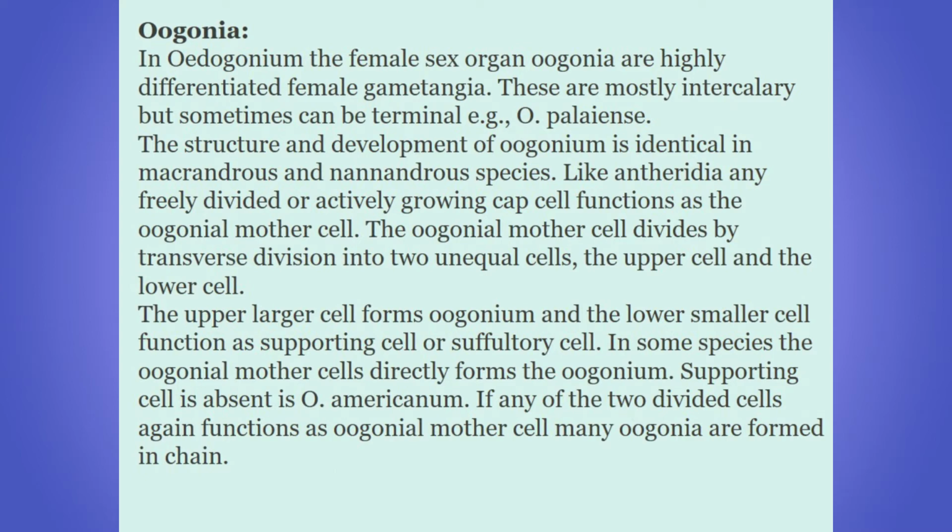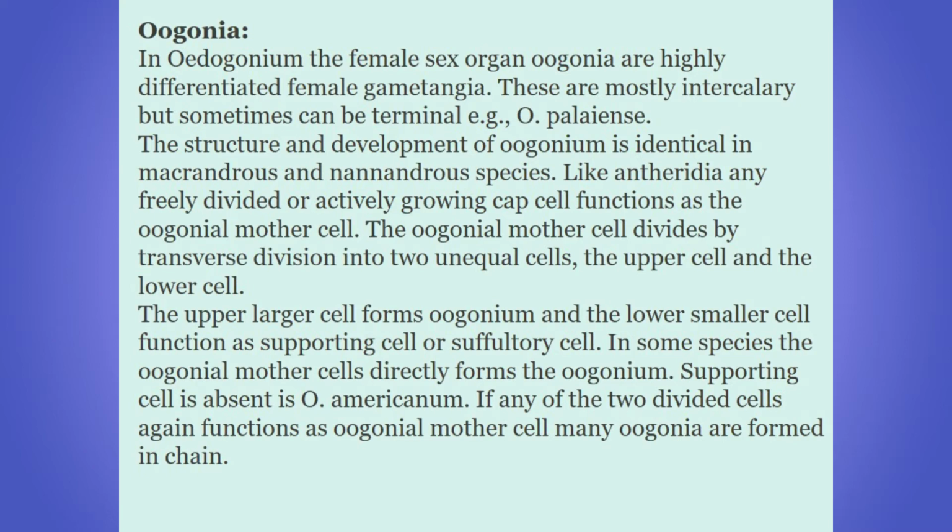Coming to oogonia, in Oedogonium, the female sex organ oogonia are highly differentiated female gametangia. It is formed in the intercalary position usually, but in some cases, such as in Oedogonium pallians, the terminal position can be seen. The structure and development of the oogonium is identical in Macrandrous and Nanandrous species.